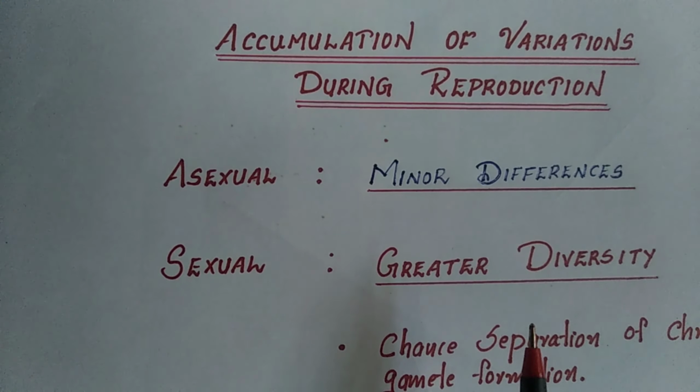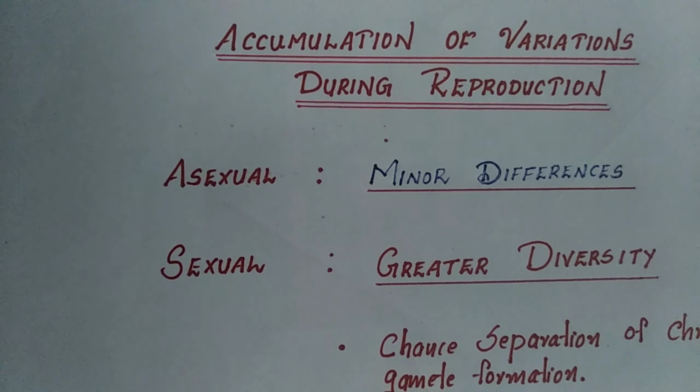We can say father and mother, and every offspring receives some characters of father and some characters of mother. Since different organisms receive different combinations of characters of their parents, they show distinct differences among themselves as well as from their parents. So major differences can be seen in case of sexual reproduction.